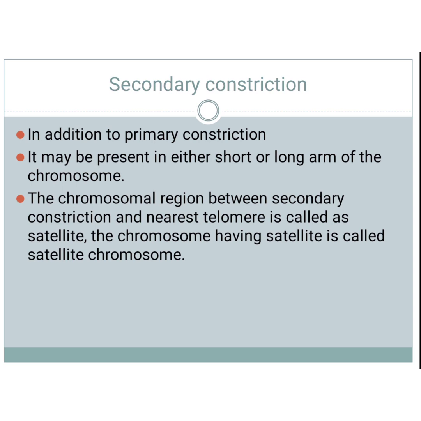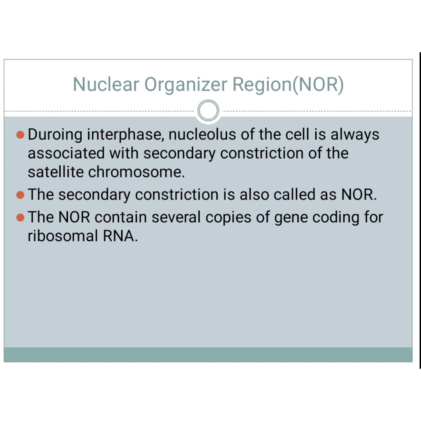Next, secondary constriction. Some chromosomes exhibit secondary constriction in addition to primary constriction. It may be present either in the short or long arm of the chromosome. The chromosomal region between the secondary constriction and the nearest telomere is called satellite or trabant. Okay, satellite or trabant. Chromosomes having a satellite are known as satellite chromosomes. Okay. Next,